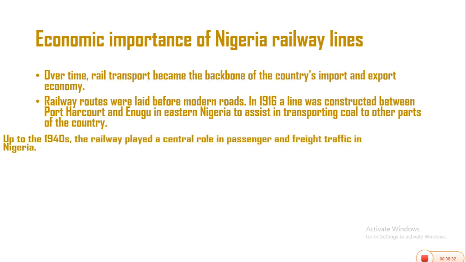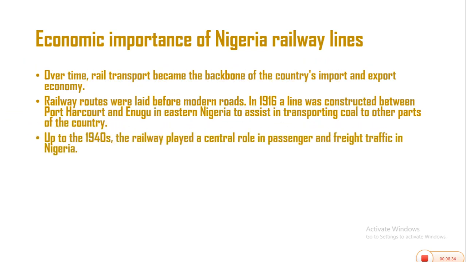Another economic importance of rail transport is that up to the 1940s, the railway played a central role in passenger and freight traffic in Nigeria. So up to 1940, before people started transporting by air, rail transport has been there, and it has played a central role in transporting passengers and their goods and services.